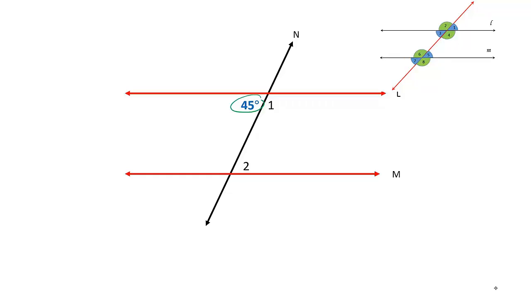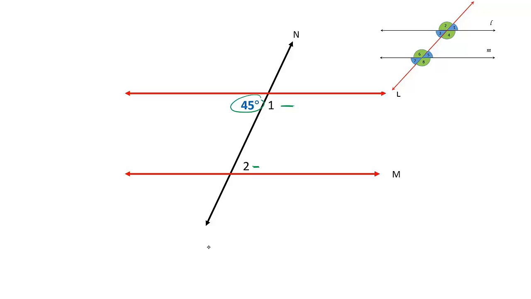Okay, angle 2 is going to be 45. Saif Munir, which one of them is equal to 45 degrees? Angle 2. Amina, what do you think? I think it would be like 3 or 4. Angle 1 or angle 2? Which one of them?